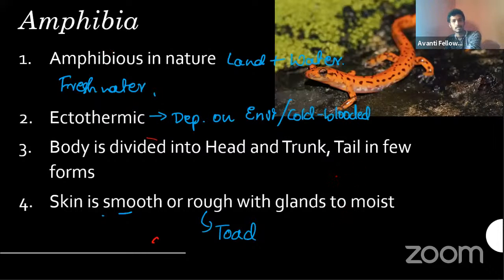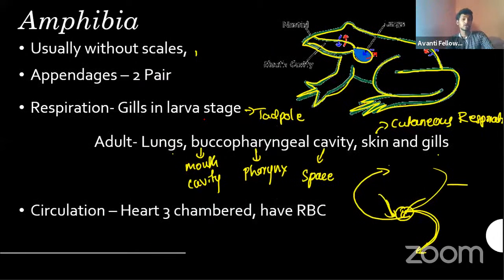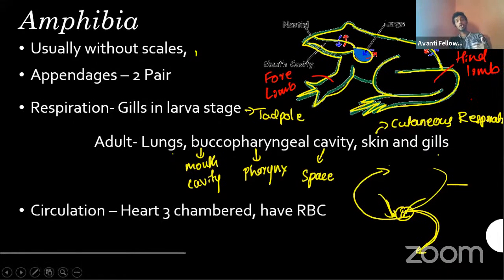They are usually without scales, and they have two pairs of appendages: the forelimb, meaning front legs, and the hind limb. As I already mentioned, hind limbs are stronger and more muscular than the forelimbs, which helps in jumping.